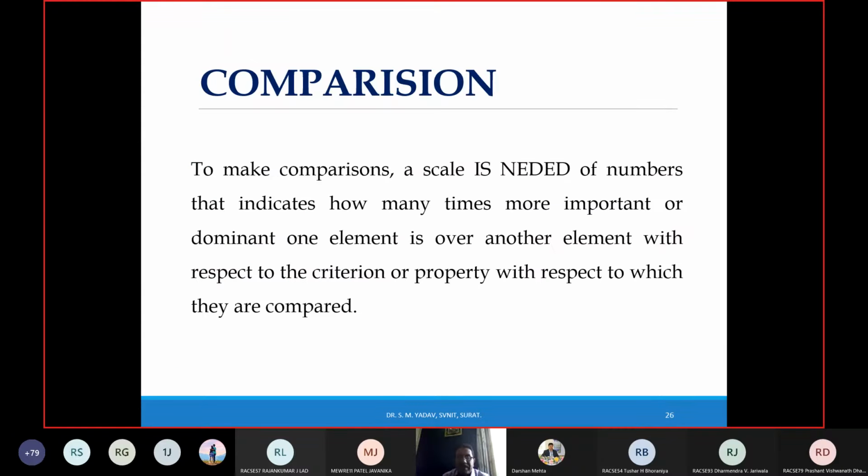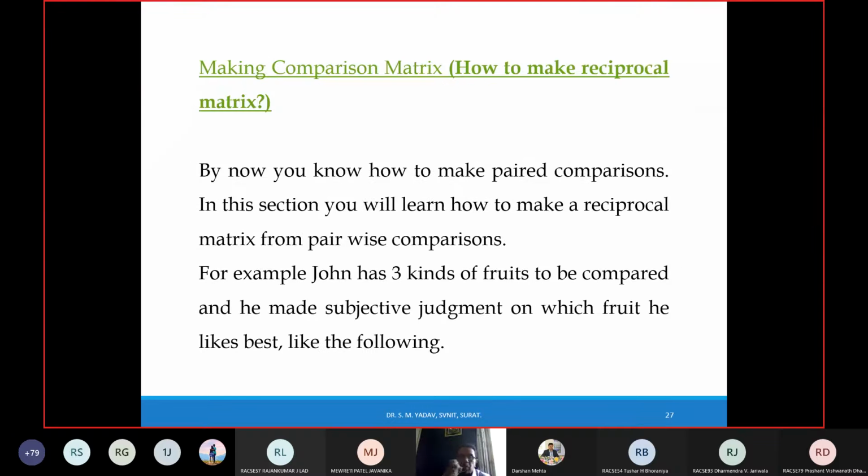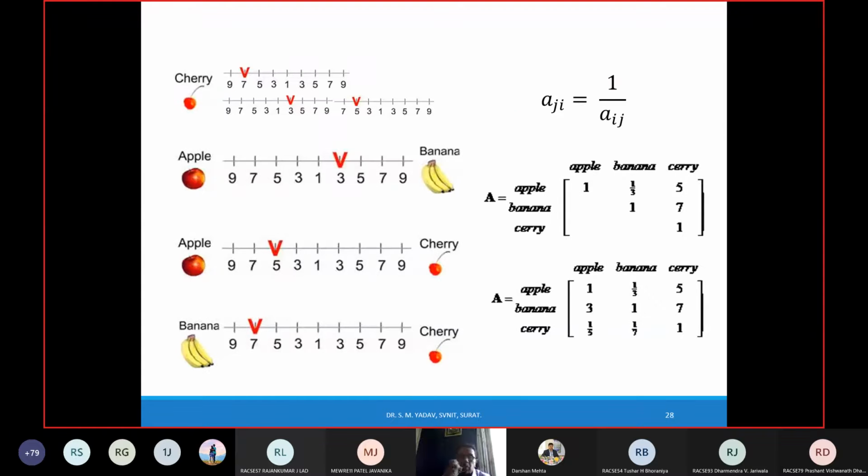Okay, then comparison. When I said pairwise comparison, how to do the pairwise comparison is the most important part. I will show you here how the pairwise comparison is done. Suppose you have three fruits: one is cherry, another is apple, and the third is banana, right?